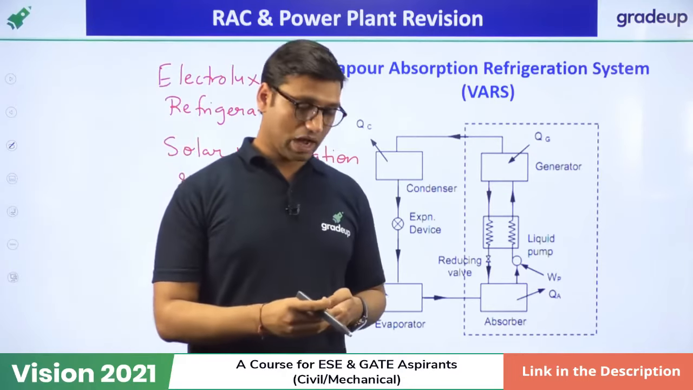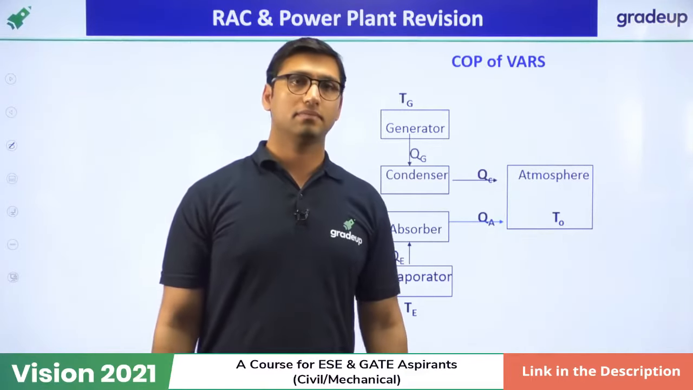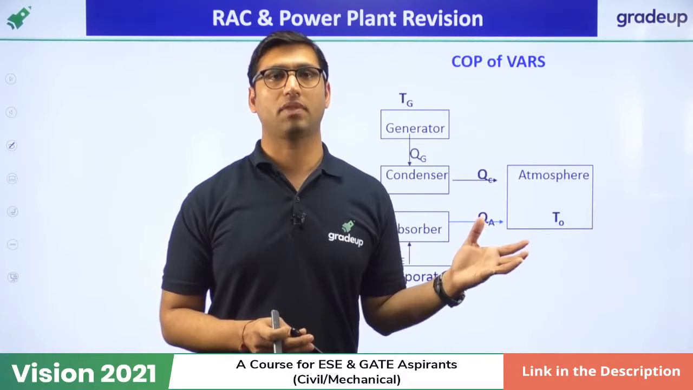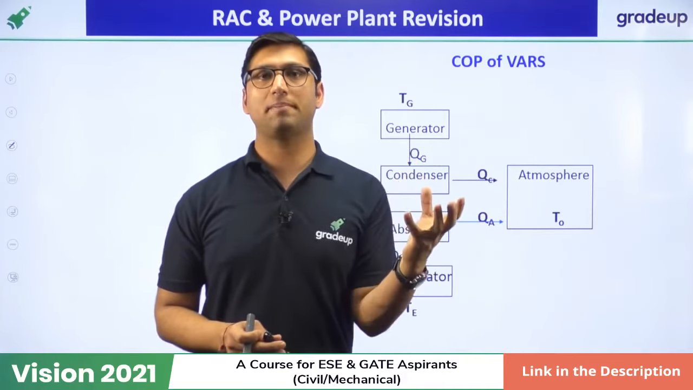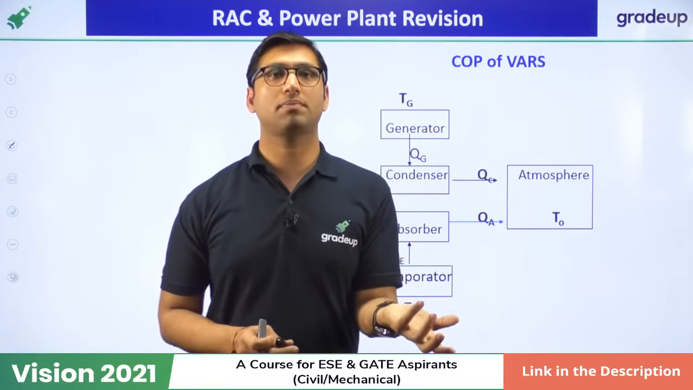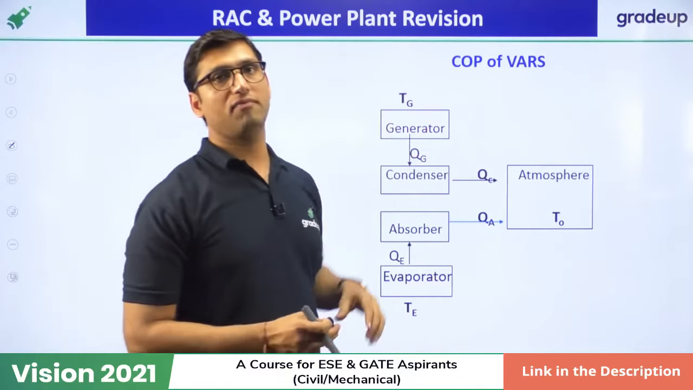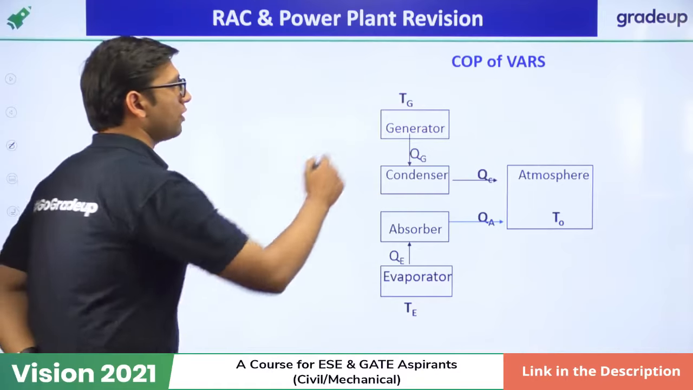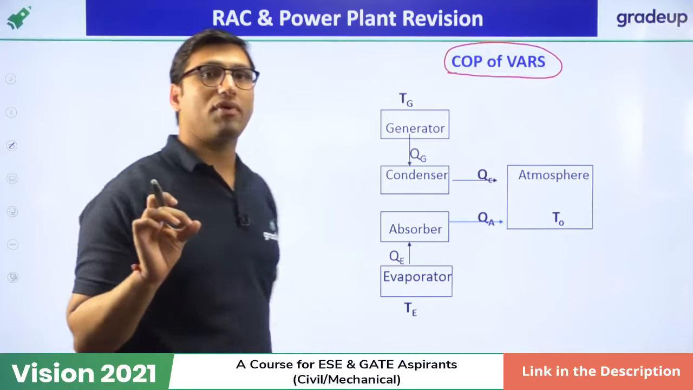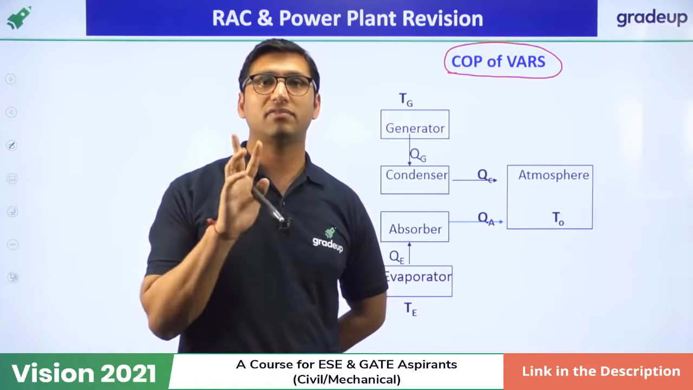Now, how does the question come in the exam? The question in the exam can come as a theory question, that the COP of vapor absorption system is always less than the COP of vapor compression system. Why? Because the COP of a vapor compression system depends on the work input. Okay, so it will have more COP, more coefficient of performance as compared to the COP of VAS. Now, how to calculate the COP of a vapor absorption system? So in the exam, whenever we have to find the COP of a vapor absorption system, you just need to find 3 temperatures.